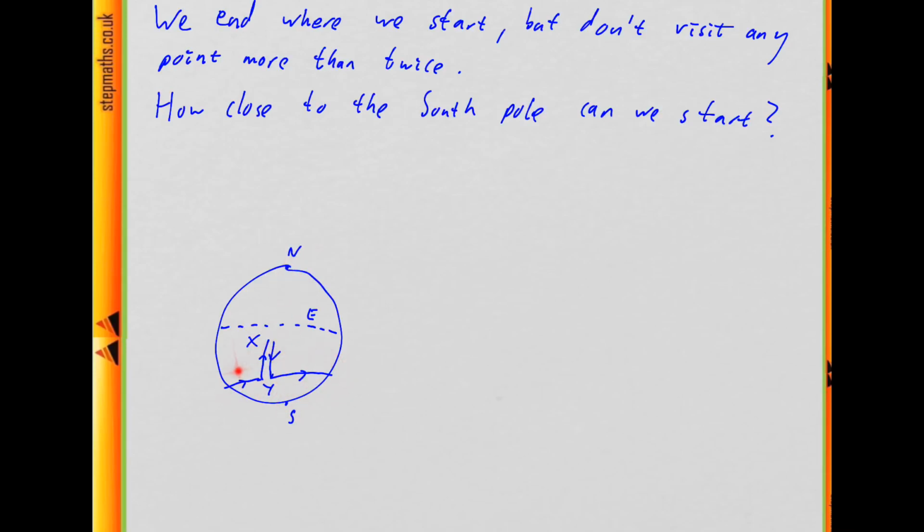So it's worth trying to figure out if we can do this, and if so, how far from the South Pole we are starting. So I've drawn on here the equator. I'm going to try and start below the equator, and I'll justify that later. But let's try and start below the equator. And let's think about what these distances are. I think in this case it's easiest to imagine taking a slice through the North and South Poles and through what are called X and Y. So X is where we start, Y is where we start going east. We'll take a slice through the Earth and look at it from the side.